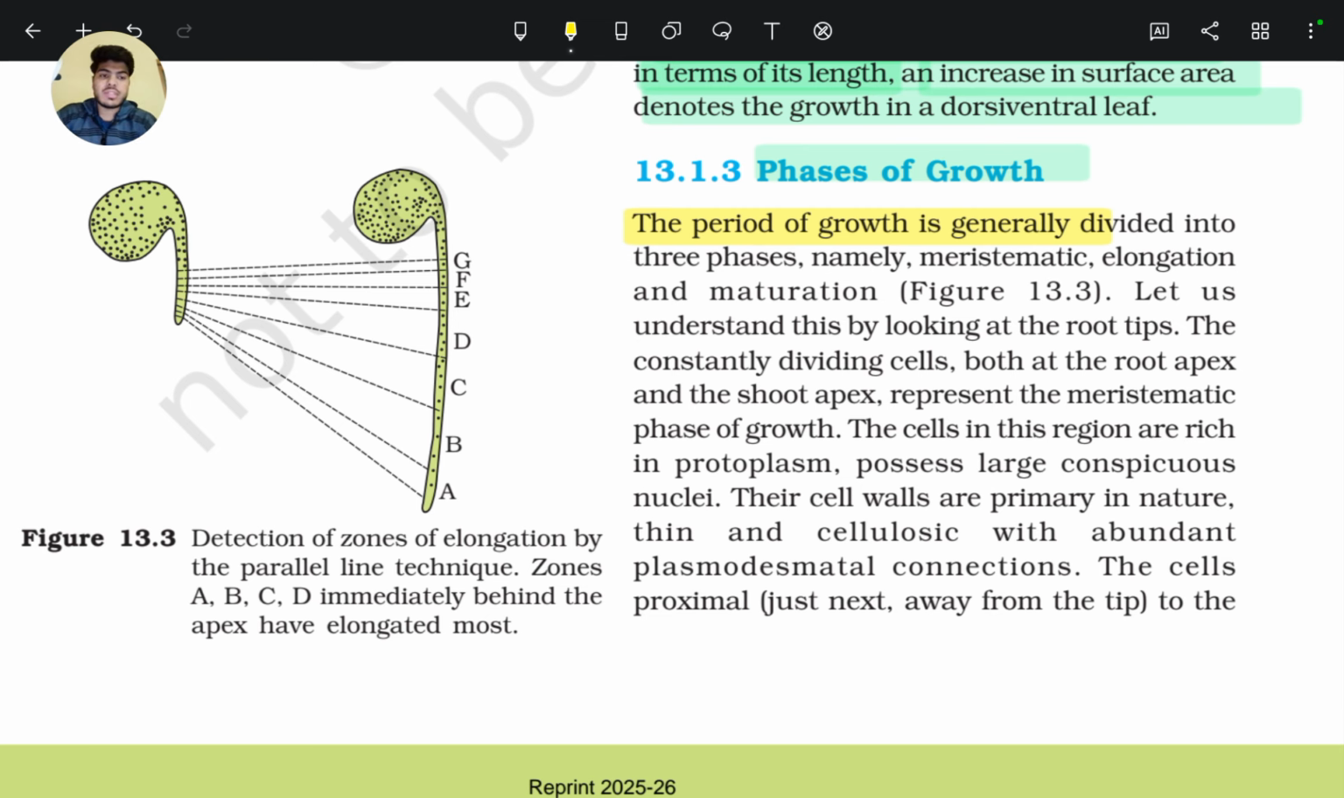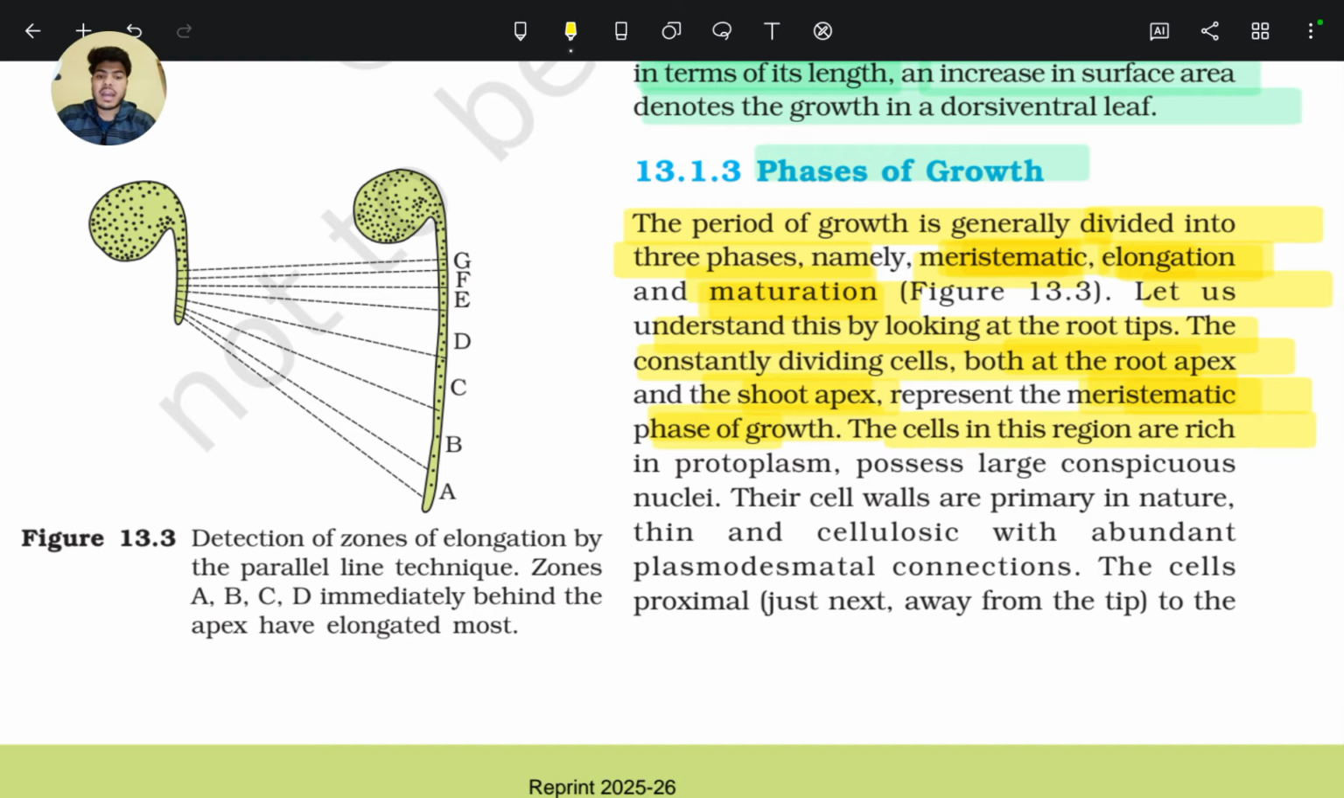The period of growth is generally divided into three phases, namely meristematic, elongation, and maturation. This topic we already discussed in anatomy of flowering plants. Let us understand this by looking at the root tips. The constantly dividing cells both at the root apex and the shoot apex represent the meristematic cells and the meristematic phase of growth.